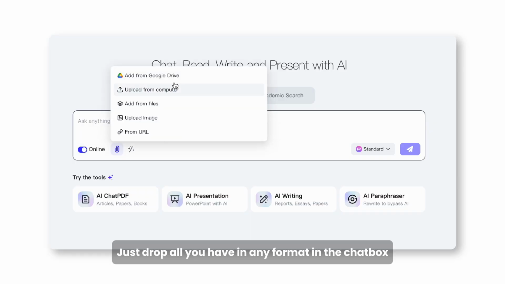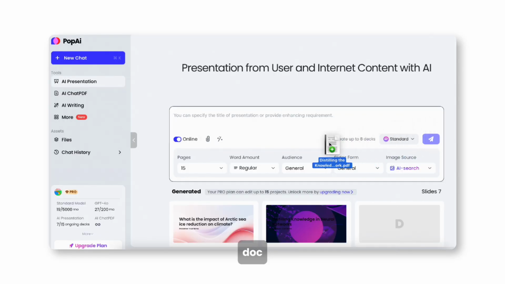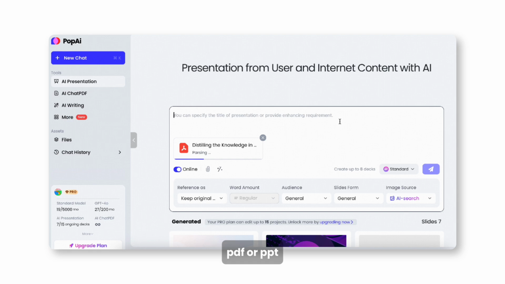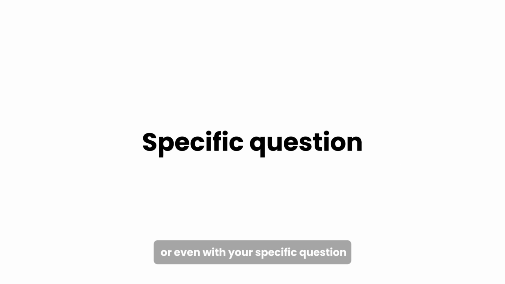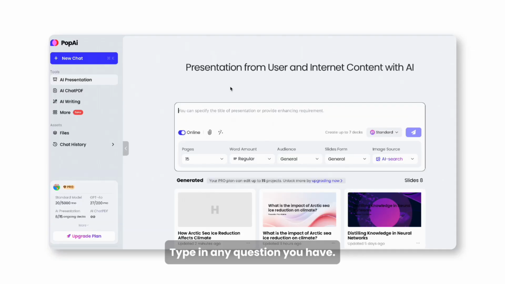Just drop all you have in any format in the chat box, doc, PDF or PPT, even a URL, or type any context you have like your rough idea or your paper topic, or even with your specific question. Type in any question you have.